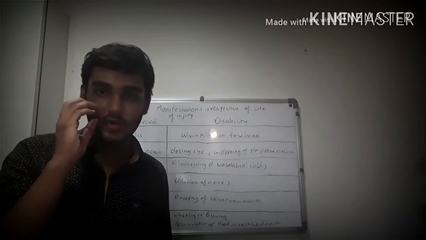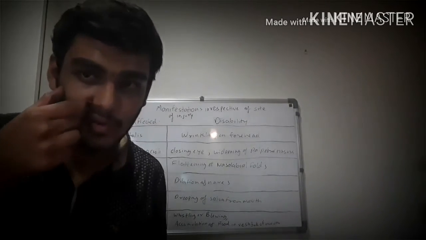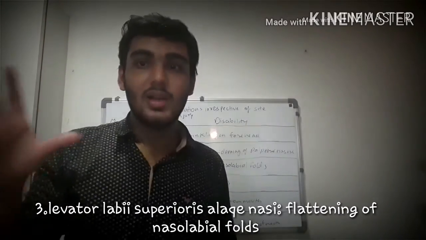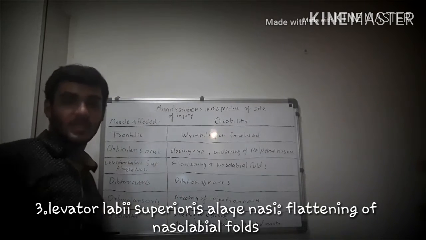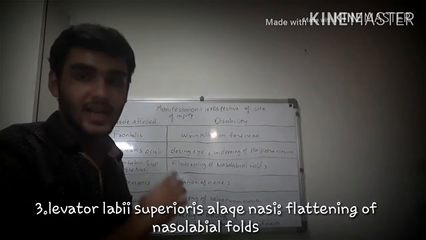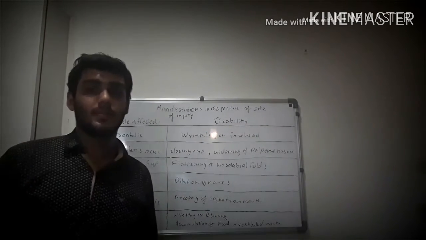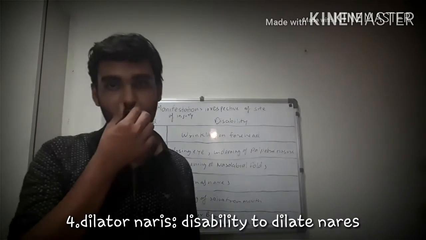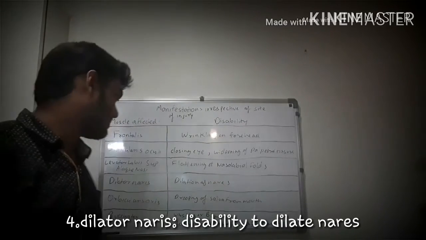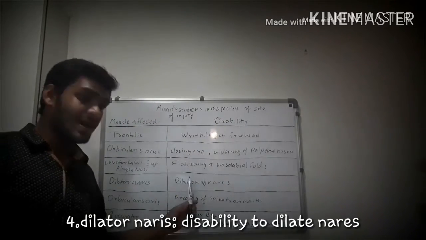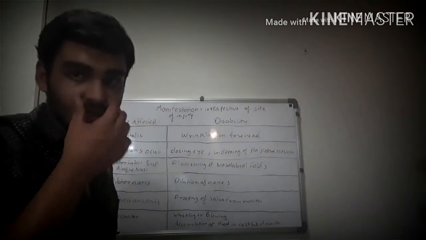Then below, we go to the cheek. Here we have the nasolabial folds, and the associated muscle is the levator labii superioris alaeque nasi. As it is paralyzed, there is a flattening of the nasolabial folds. Then we have the nose and the nares, and the muscle associated with them is the dilator naris muscle. As it is paralyzed, there is a disability to dilate the nares. The person can't dilate his nares.